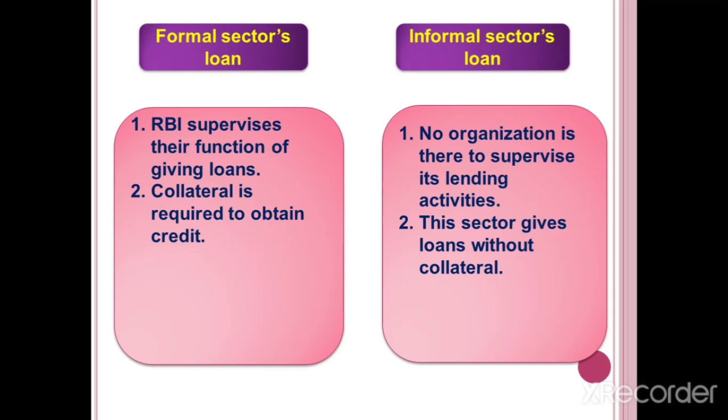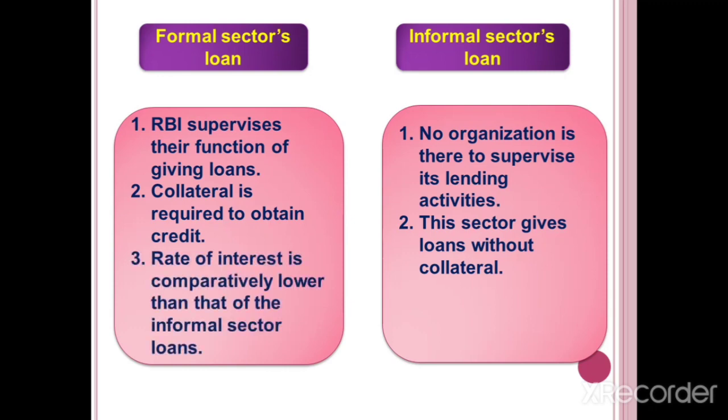Then third, the rate of interest is comparatively lower in the formal sector than in the informal sector loan. But in the informal sector, children, they will charge a high rate of interest.